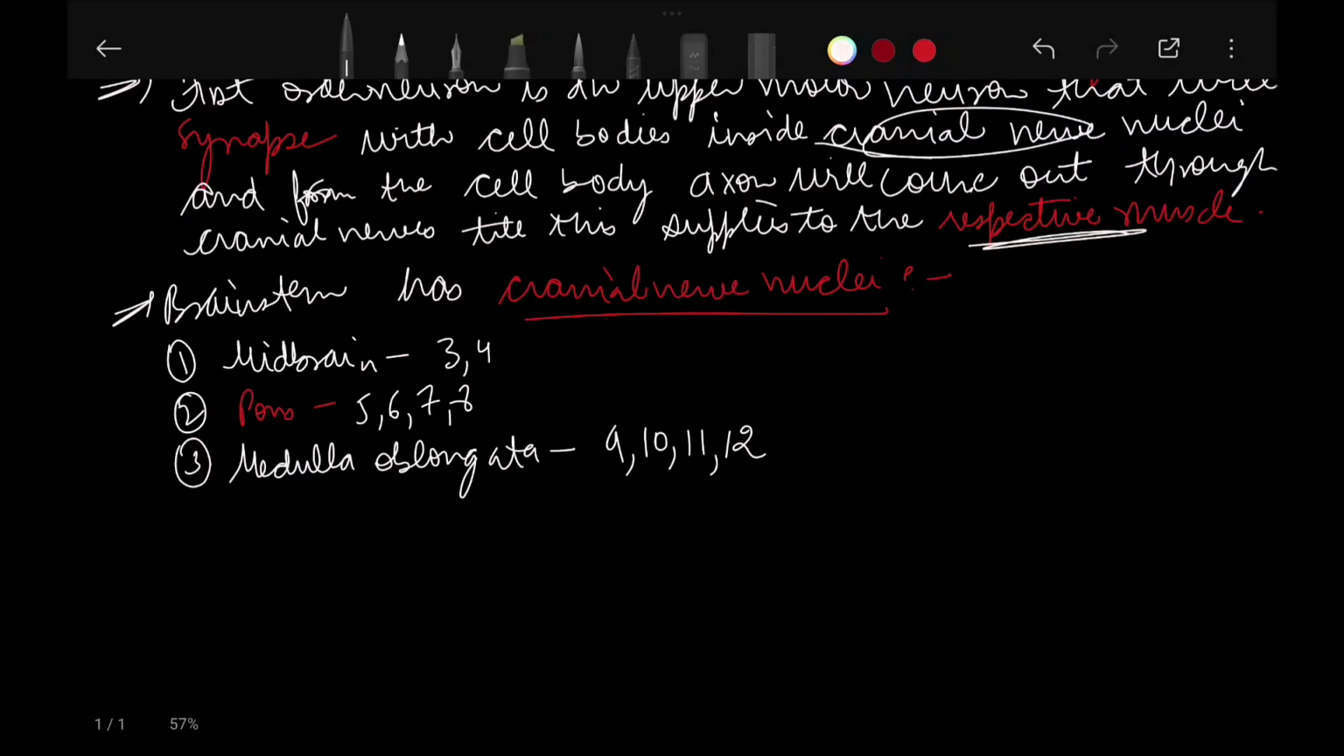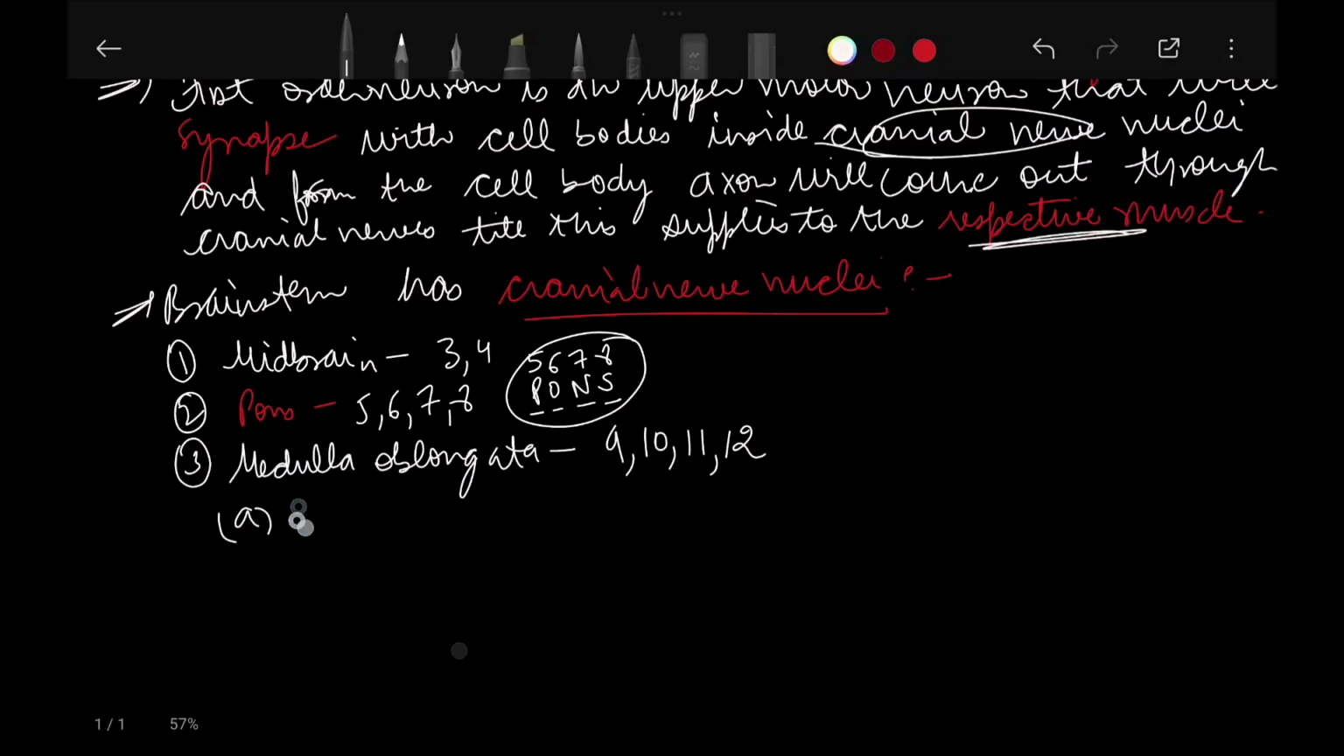Pons is important: 5, 6, 7, 8. The word pons has 4 letters, and after the number 4 we have 5, 6, 7, 8. This is the mnemonic to remember, right? Then we have the medulla oblongata. Since this is a huge name, it is going to have huge numbers: 9, 10, 11, 12. Well, 9 is my roll number also.